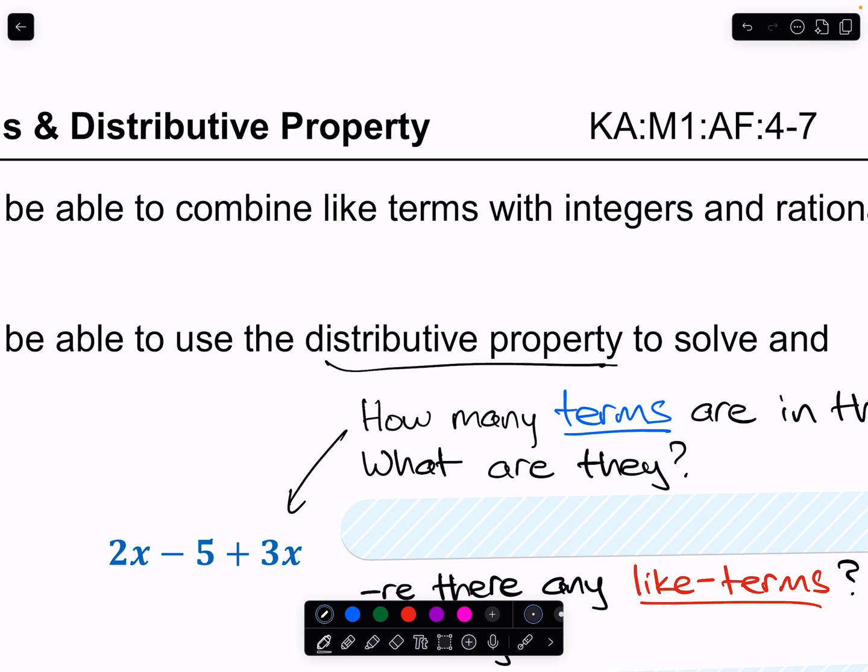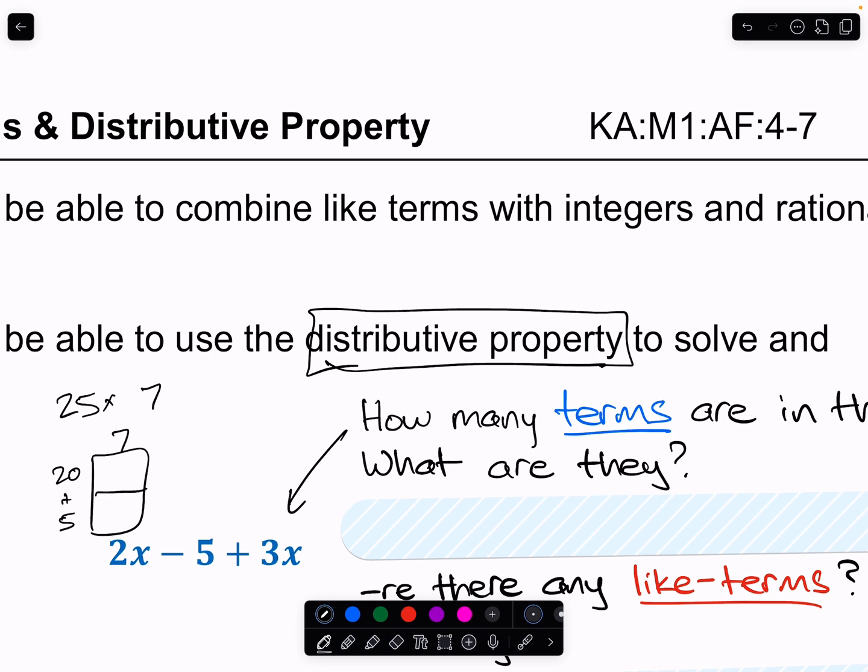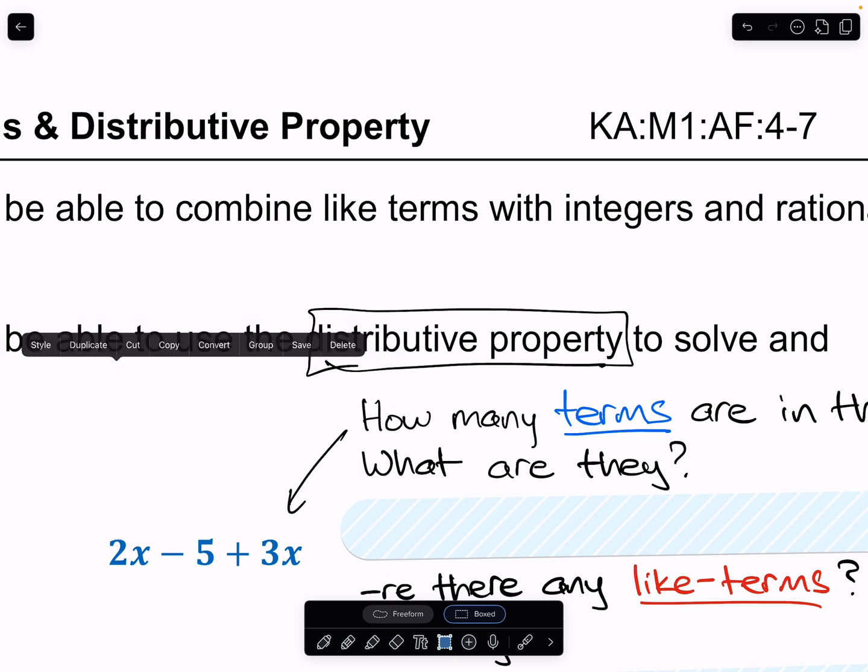So the distributive property is also applicable to things like if you wanted to do 25 times 7, you could call that 20 plus 5 times 7, and you could do 7 times 20 is 140, and 7 times 5 is 35, and then you add those up, right? That's also the distributive property too. It might not seem very important now, but in future math classes, you might go back to that box method someday. So don't forget it.